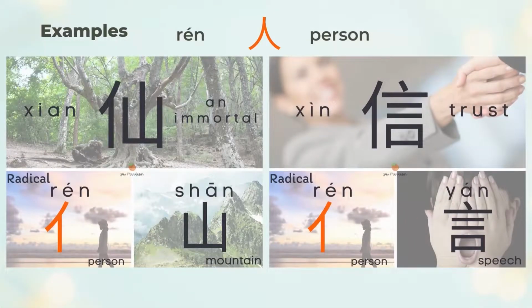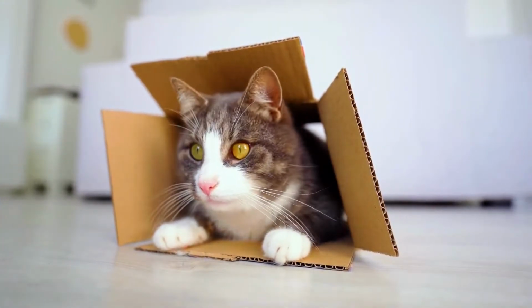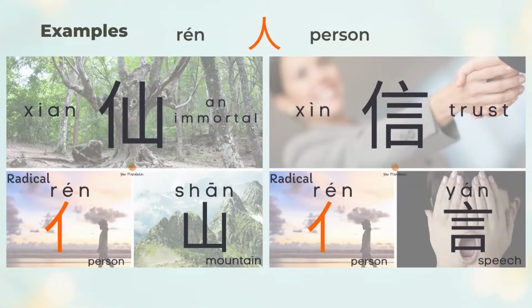仙 is an immortal. 仙 is the left 人 person and the right 山 mountain. You may imagine 仙 is someone who has been sitting under a waterfall or hiding in a cave to become an immortal.